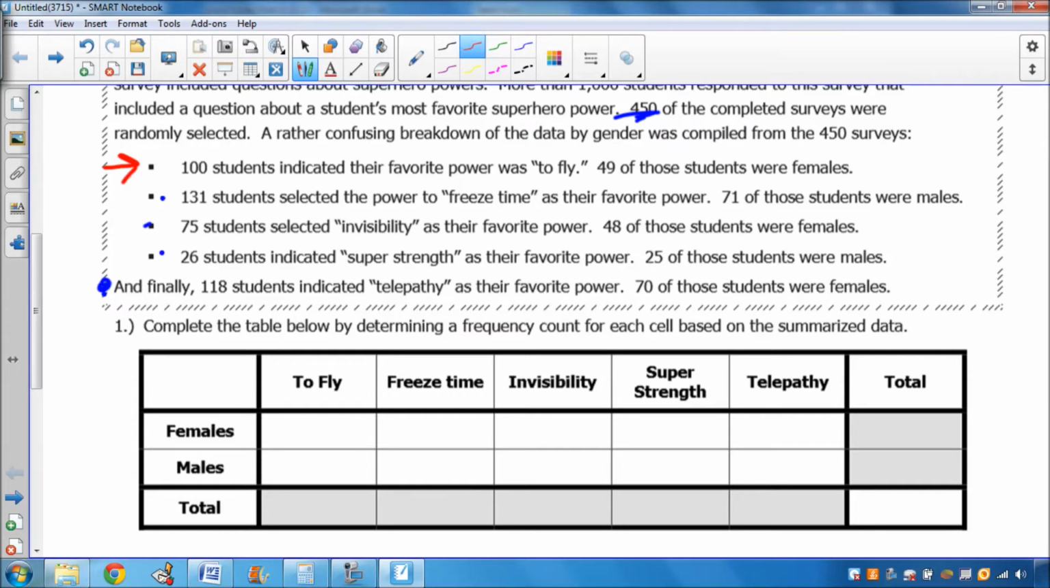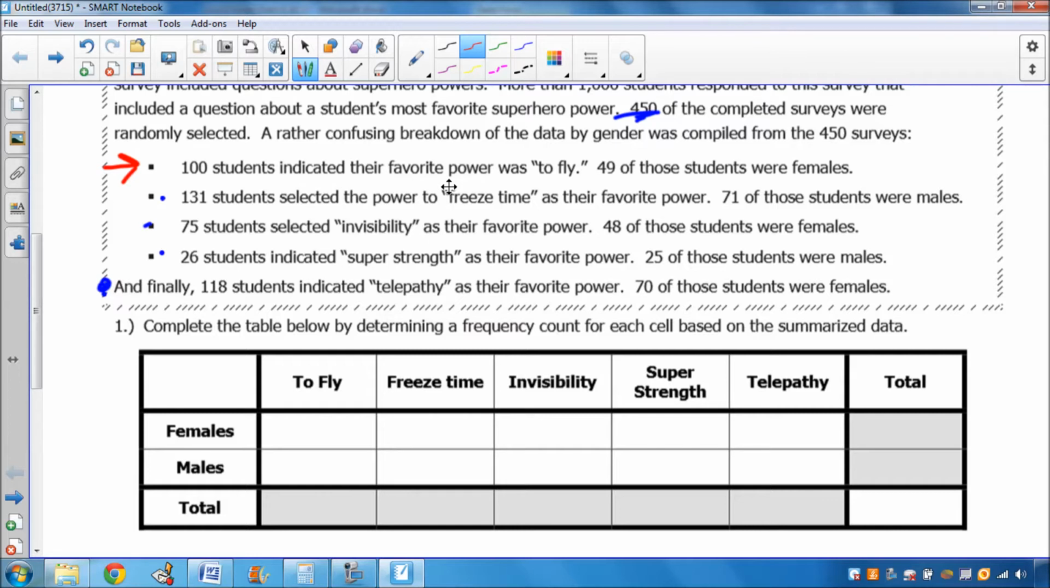100 students indicated that their favorite superpower was to fly. So if you look at this chart right here, everything that we have going on here is how we can organize our information. So this is to fly. So the total number of people who said to fly will go in this section right here. Now, these 2 boxes represent the people who are females that chose to fly and males that chose to fly, okay? So this is the total of all the favorite superpowers right here. And then on the side right here, this is the total of females and males that chose all their different superpowers.